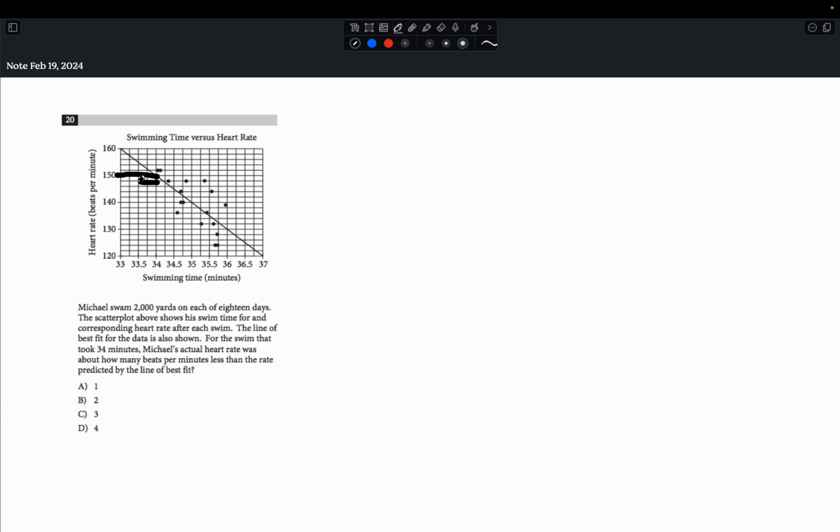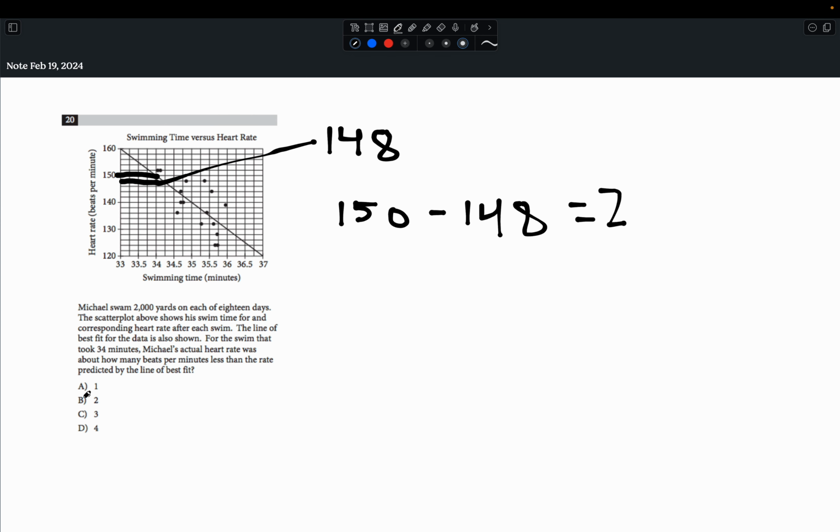And this point is exactly one line lower than that. And as we stated earlier, each line corresponds to 2, which means that this point is equal to 148 beats per minute, which means that the difference between these two is equal to 2 beats per minute, which makes our answer B.